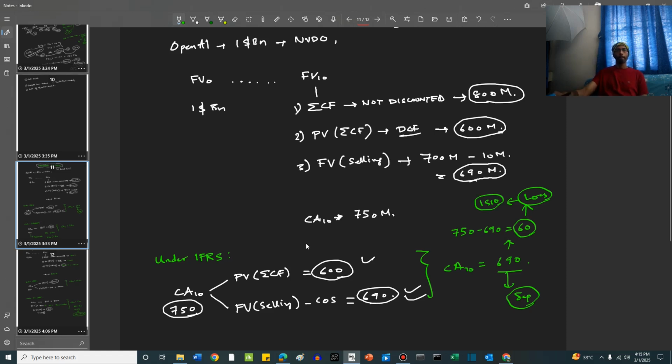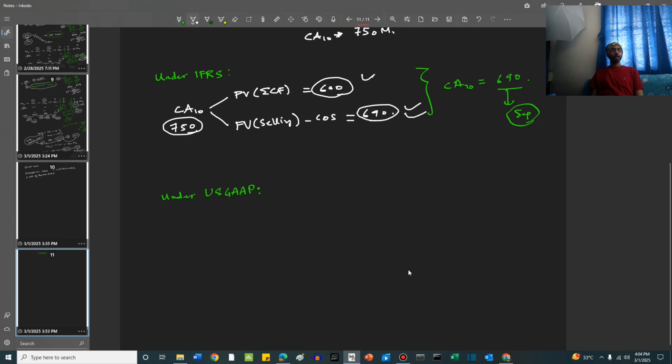Now how would US GAAP do it? US GAAP compares the current carrying amount, which is 750 million, with only one thing, which is the undiscounted sum total of future cash flows. This is equal to 800 million, right? Here we can see that the carrying amount of 750 is less than the future earnings the asset can have.